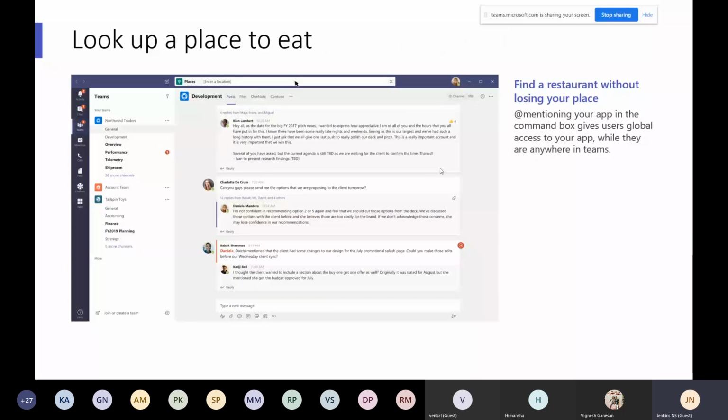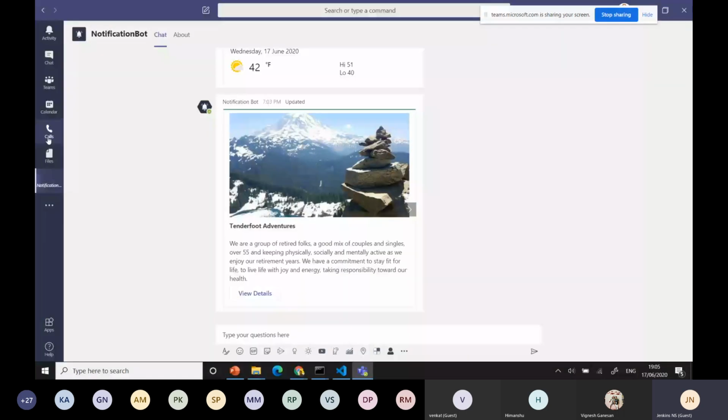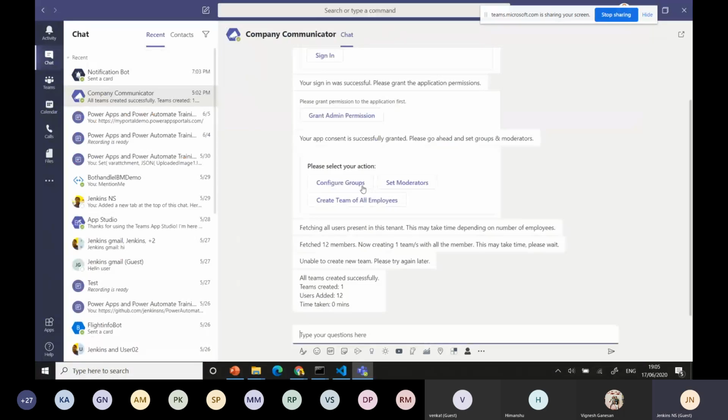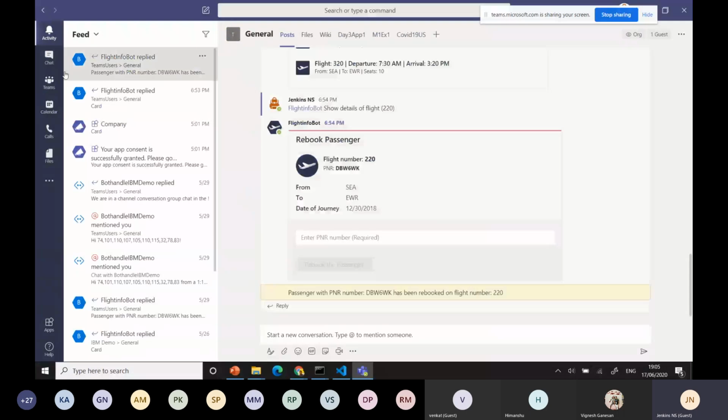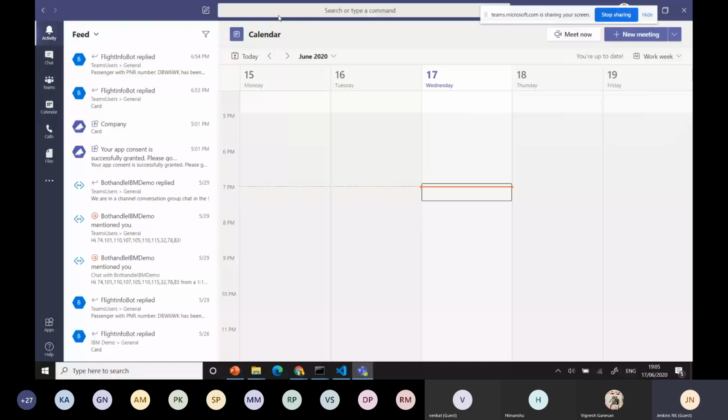If you want to find a place, this example is very easy. To identify a person or an app, the command box gives you global access to the app, while it is already installed. Then you can use that app to identify where to eat or to search data. I'll show you. At the top, you can go to Teams. Wherever you are, whether it's the calendar or anything else, the top search bar is always there.